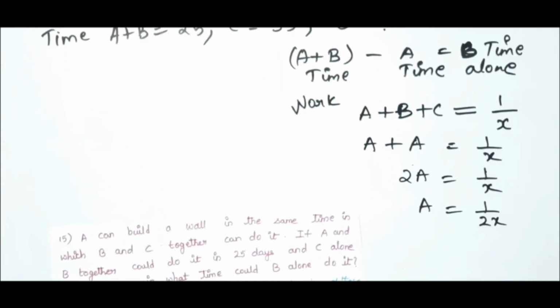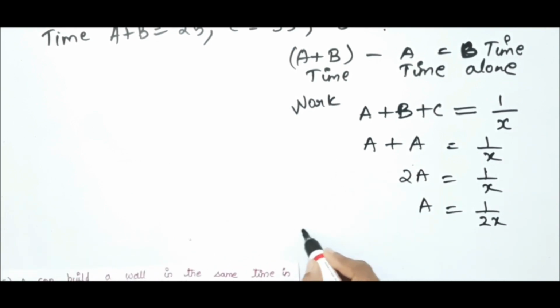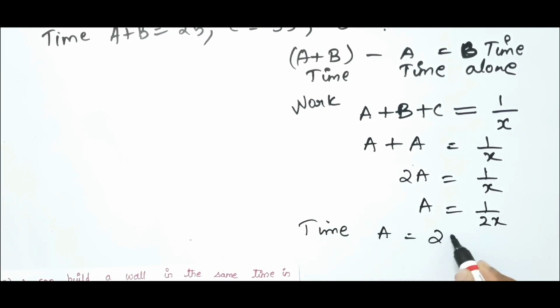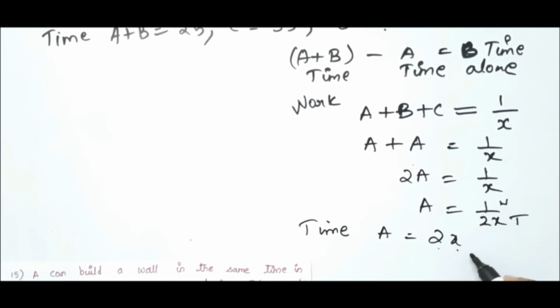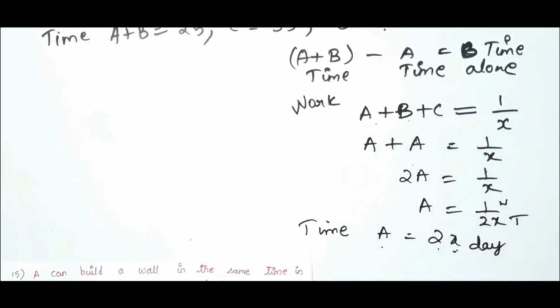So this is the work, is it not? We need time. What will be the time of A? It is the reciprocal of this, 1 by work. Here this is work and this is time. So time is nothing but 2x days. It is clear. So we got the relation between A and 2x. X is nothing but the time taken by A plus B plus C to complete the single work. That is what we have assumed.